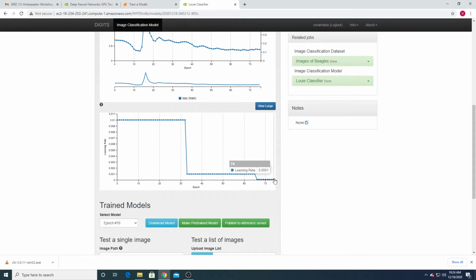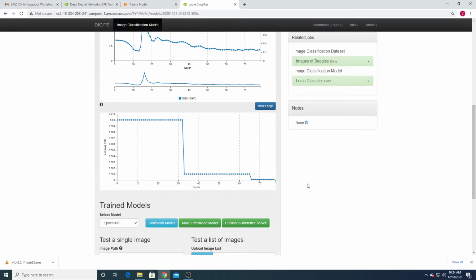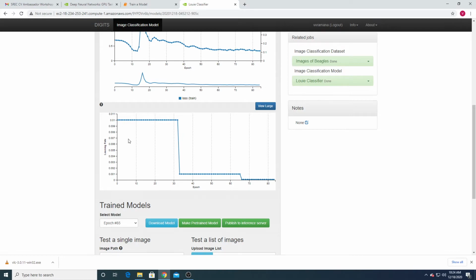Learning rate, we already discussed in the optimization methods. As the training progresses, your weight updation will come to the bottom of your convex function. So at the initial stage of your training, you require a larger step length. As it reaches the bottom part of your convex function, you need to reduce your step size. If you want to reduce the step size, you want to reduce your learning rate. That's what is happening here.